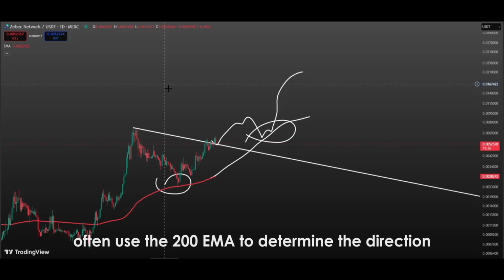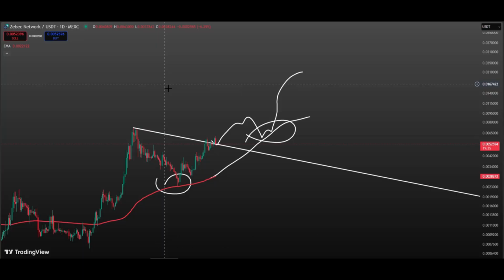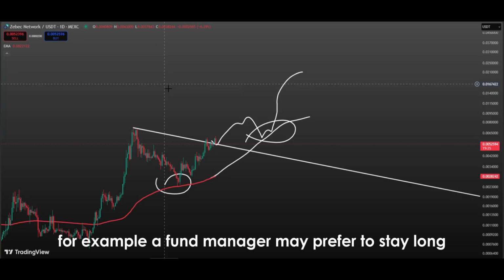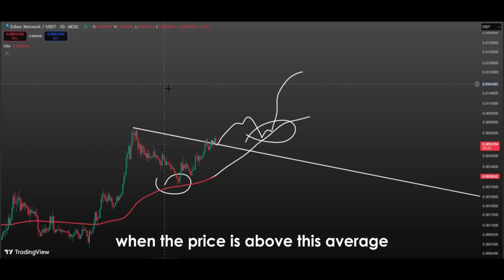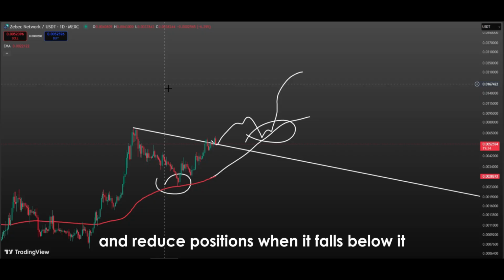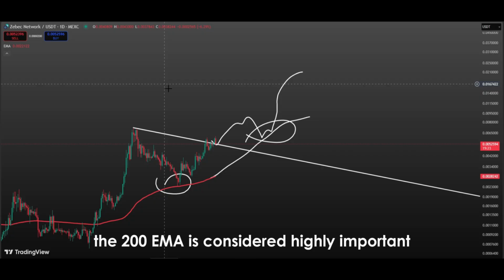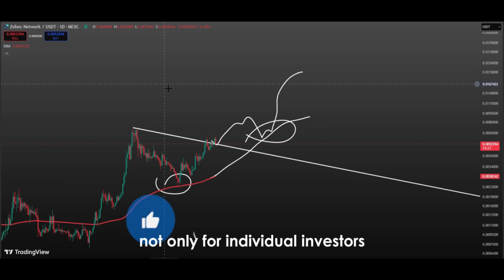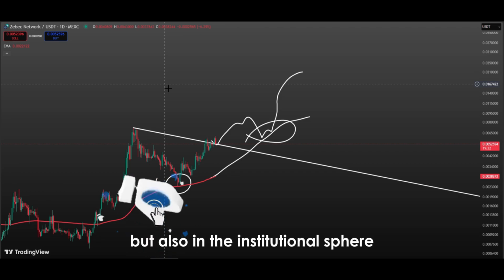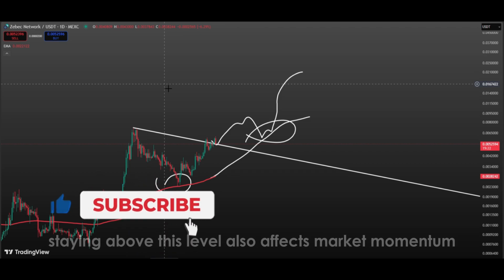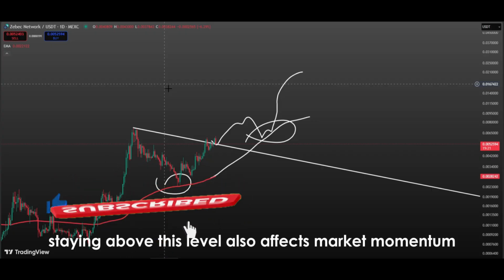Large investors often use the 200 EMA to determine the direction of their long-term positions. For example, a fund manager may prefer to stay long when the price is above this average and reduce positions when it falls below it. For this reason, the 200 EMA is considered highly important not only for individual investors, but also in the institutional sphere. Staying above this level also affects market momentum.